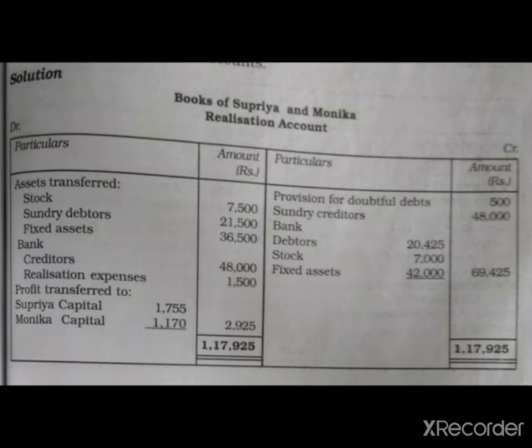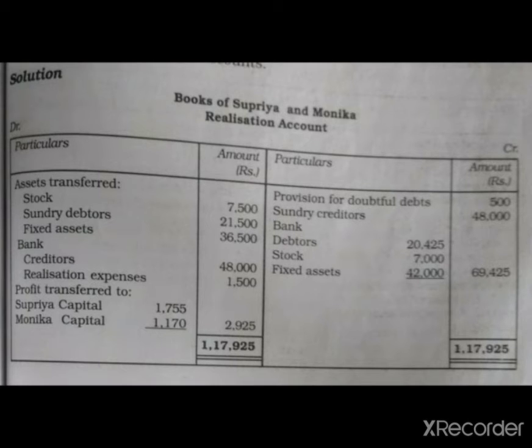First account is the realization account. In a realization account, what do we have to do first? We have to transfer assets on the debit side, meaning stock, sundry debtors, fixed assets, at their original value. Next we have to transfer the liabilities on the credit side of the realization account. What are the liabilities? Provision for doubtful debts, meaning PDD, and sundry creditors. Original values we write here, meaning 500 is the PDD and 48,000 is our creditors. So this first work is that we have to transfer all assets and liabilities.